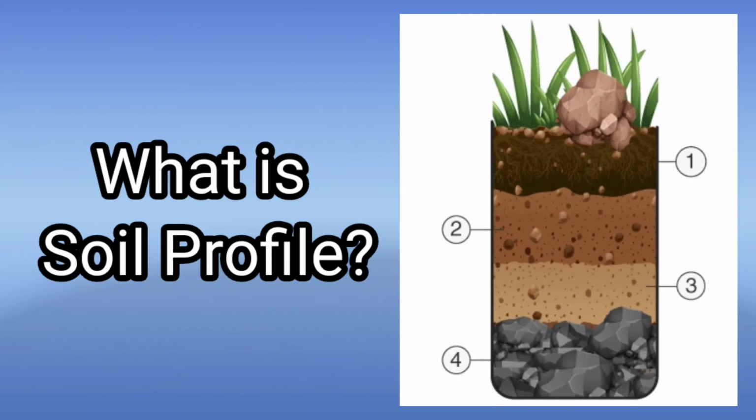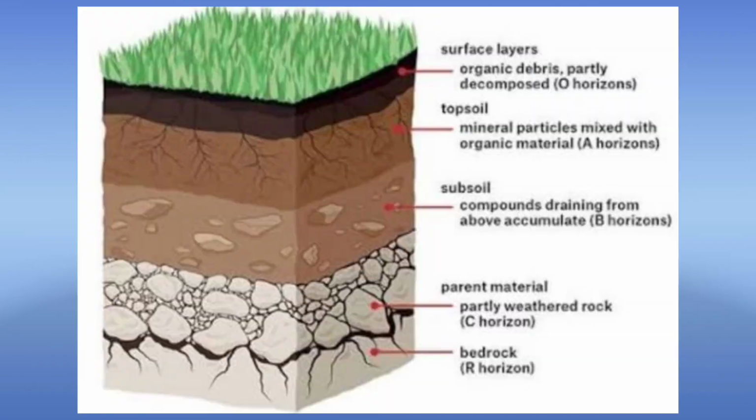What is soil profile? The soil is the topmost layer of the earth's crust, mainly composed of organic minerals and rock particles that support life. This is made up of layers, and the layers are known as soil horizons. The soil profile is composed of a series of horizons or layers of soil stacked one on top of the other. These layers are represented by letters.